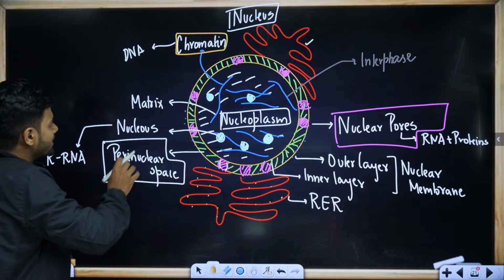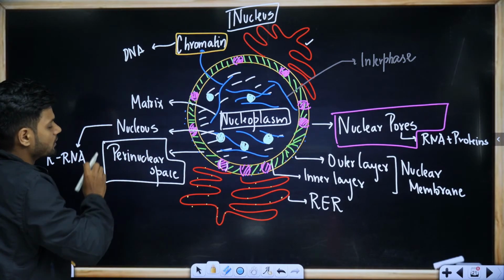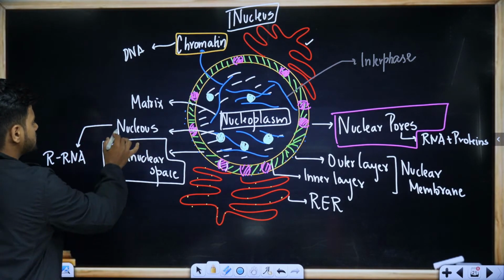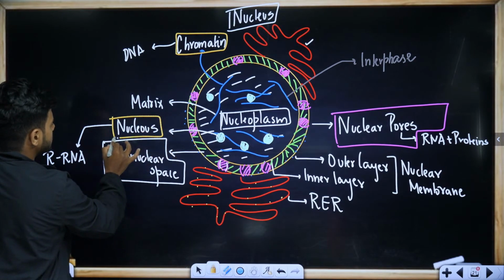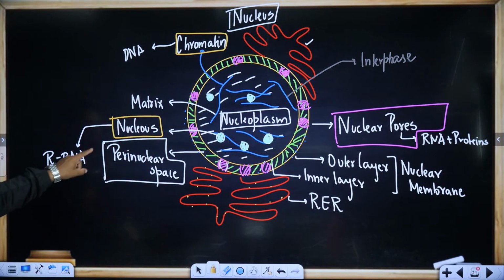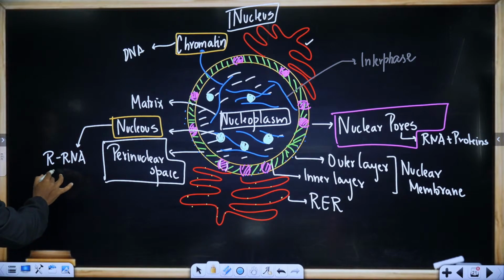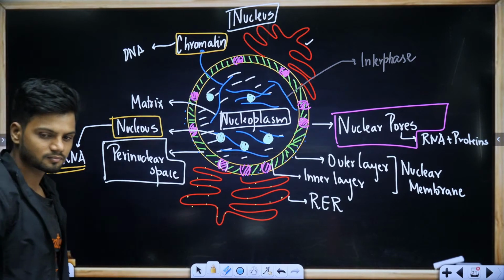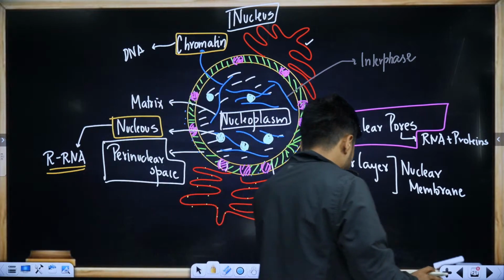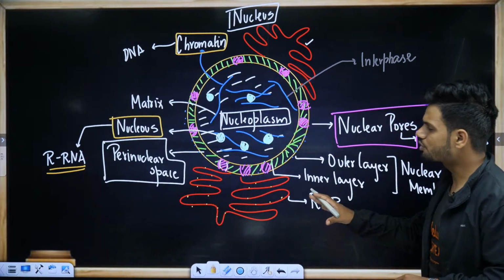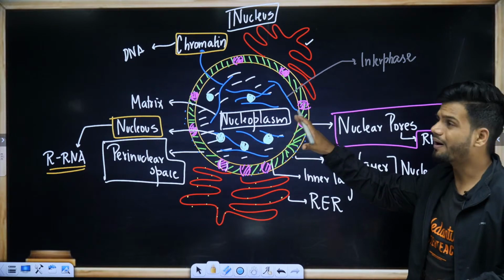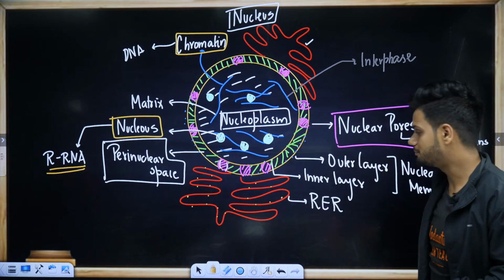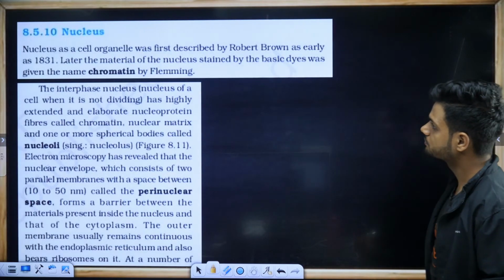Okay. Now, inside the nucleoplasm, we find something called nucleolus. The main function of nucleolus is to produce rRNA. Done. Do you realize the entire structure of the nucleus is covered in one diagram? Let's read what's given here.